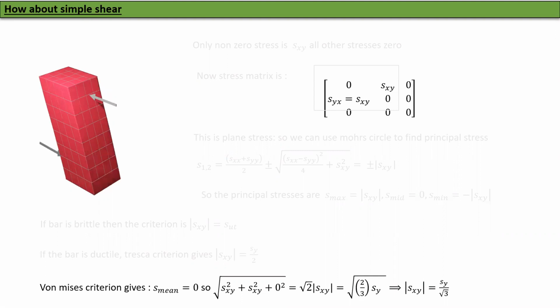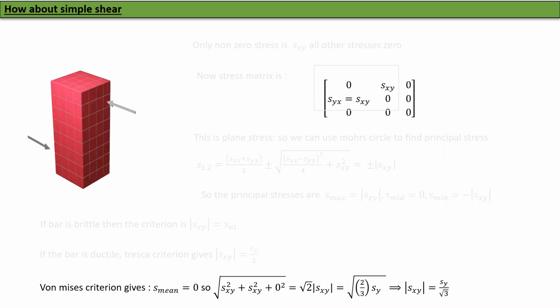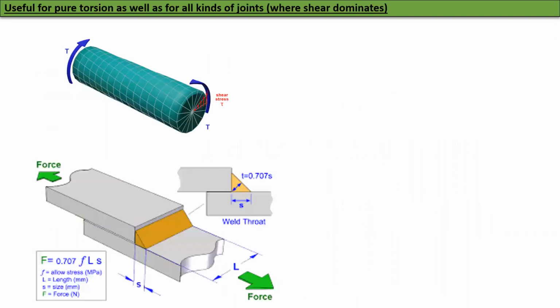What else is left? Let us see where this is useful. Compared to uniaxial tension, simple shear is actually quite a bit more common for most of our applications. First application is very easy. That is torsion of bars. The second application comes from actually most joints.